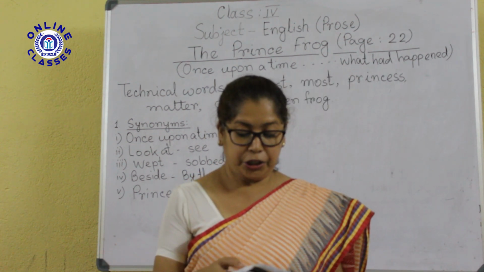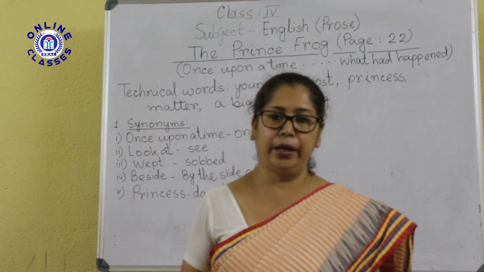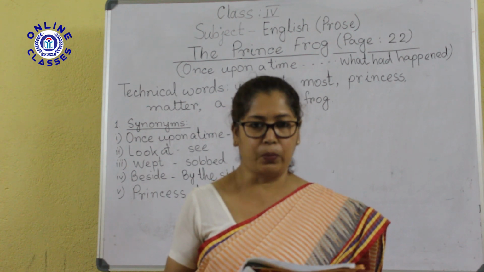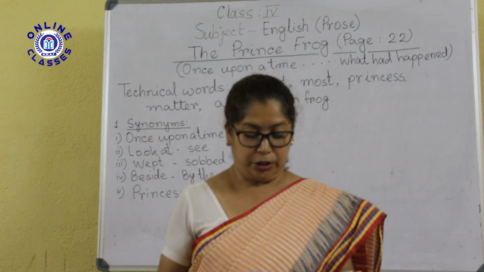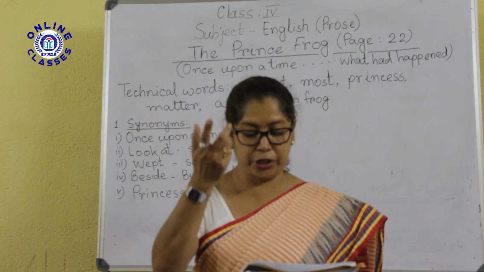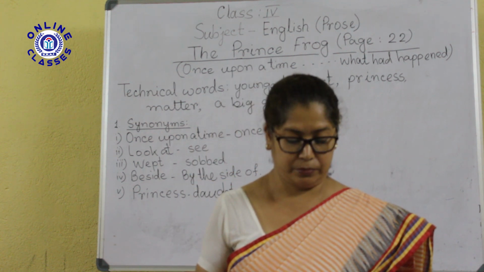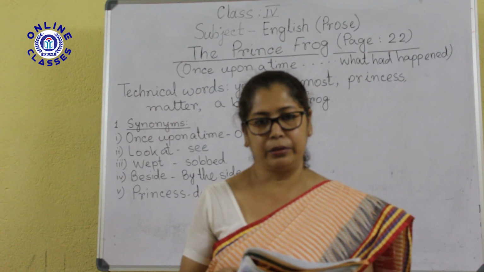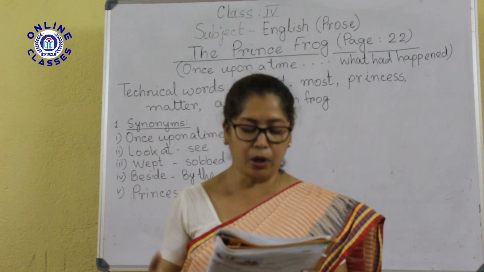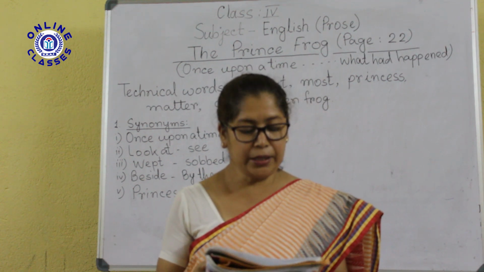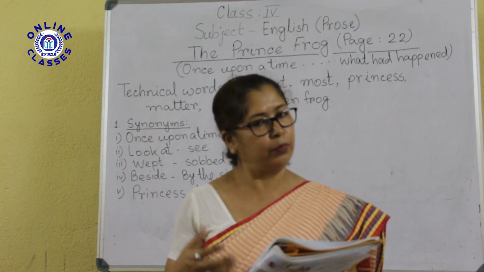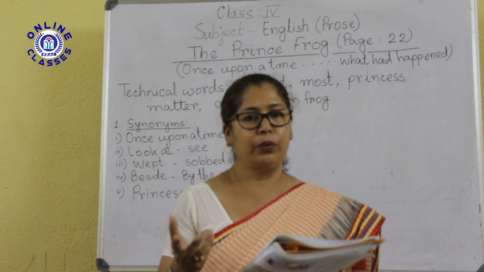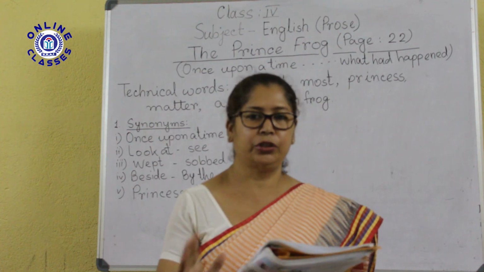One day she threw her ball up in the air. So threw is the past tense of throw. One day the youngest daughter, what did she do? She just threw her ball up in the air. বলটা সে ছুঁড়লো. The ball fell down into the pond, and unfortunately the ball fell down. Fell is the past tense of fall. The ball fell down into the pond. বলটা উপরে ছুড়লো আর ও ক্যাচ নিতে পারলো না, বলটা পুকুরের জলে পড়ে গেল.